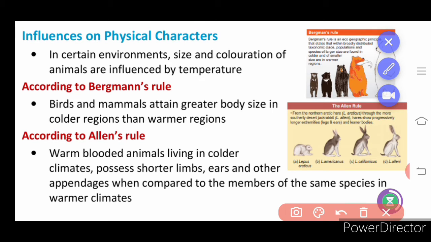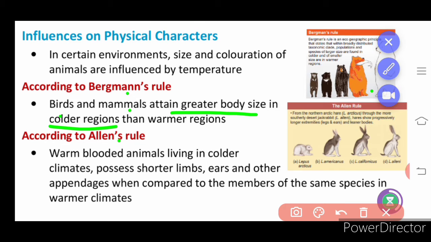Please listen carefully and learn the rules. Okay, Bergman's rule and Allen's rule. In certain environments, size and coloration of the animal is influenced by the temperature. Birds and mammals attain greater body size. They look bigger in size in the colder region. For example, if you see a panda, it will be bigger in size, compared to the organisms of the same variety found in the warmer region.